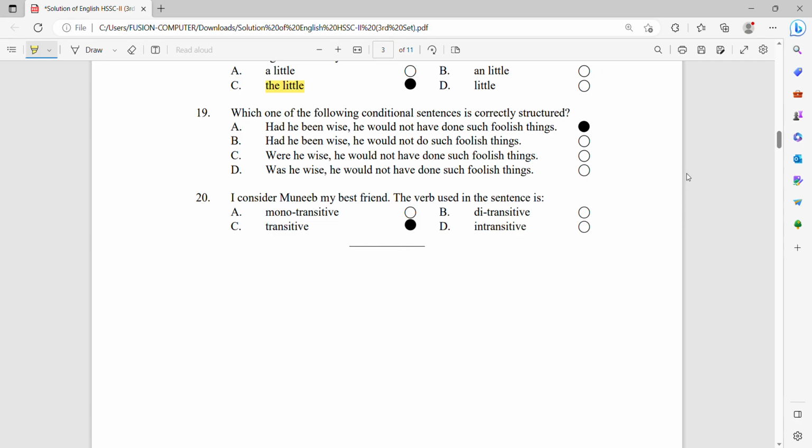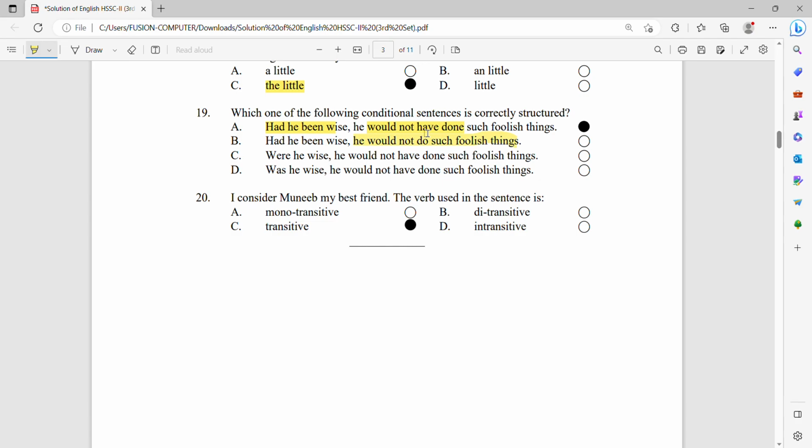But one difference that you have to see here is that the second sentence, option B, he would not do such foolish things, is not correct. He would not have done is the correct wording to put here in the condition with "had been", right? If a sentence starts with had he been wise, he would not have done such foolish things. It means you have to put the third form in both of the clauses.